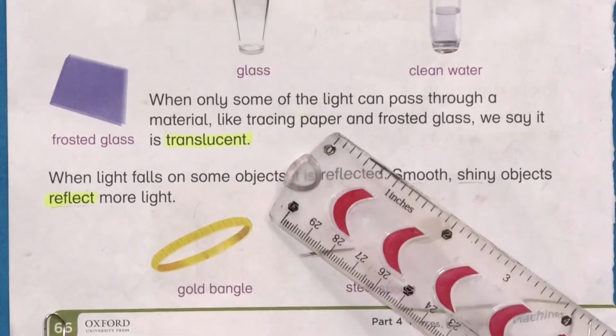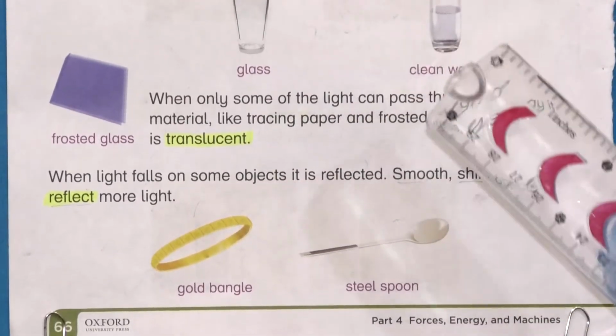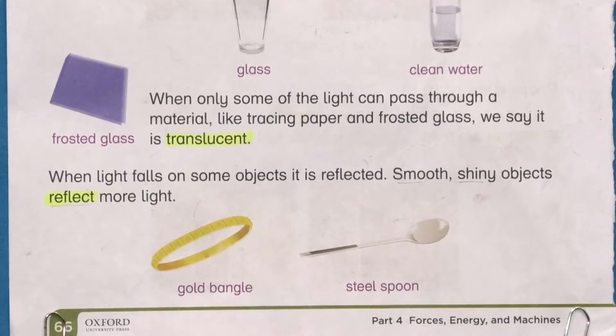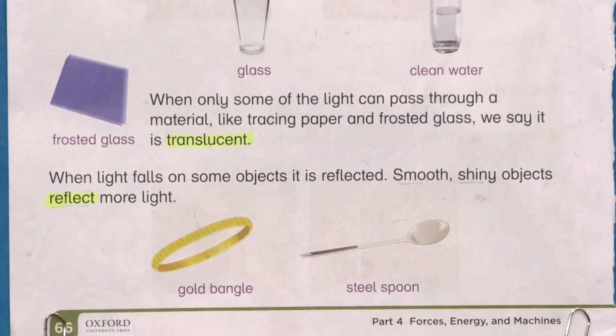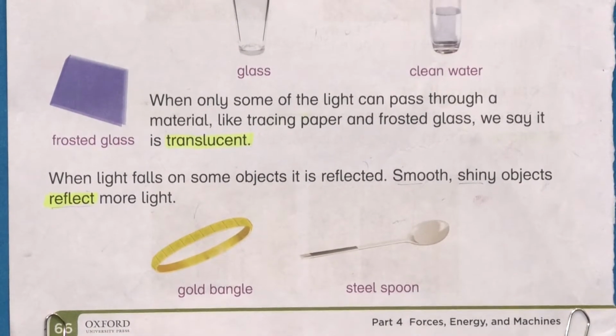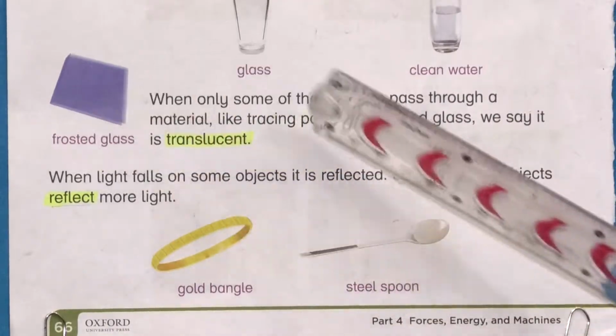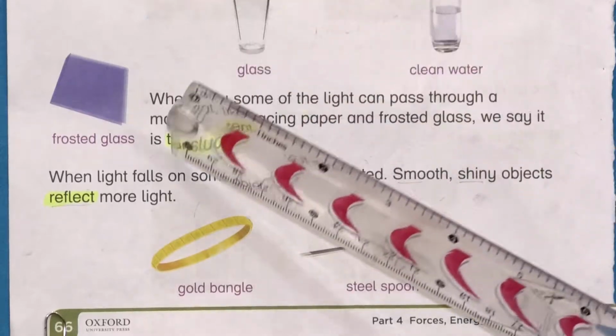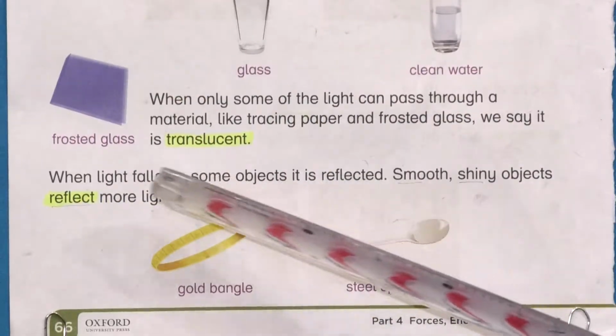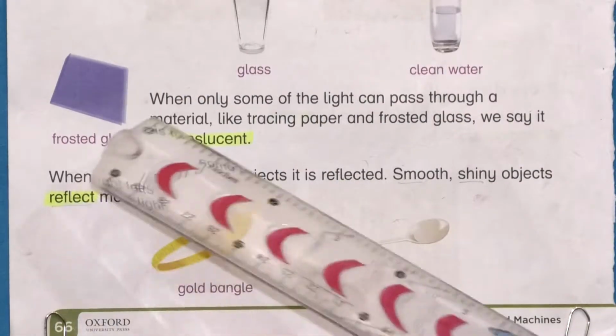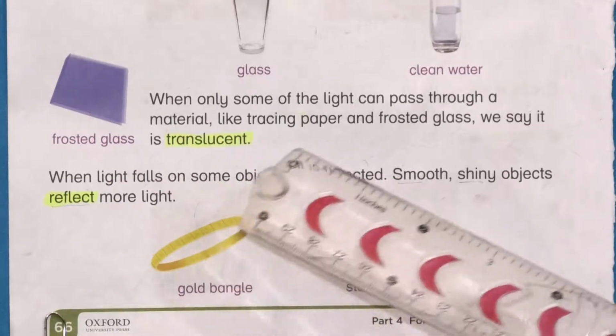Translucent objects allow light to pass through them partially. So these are called translucent. Examples of translucent objects are frosted glass, butter paper and tracing paper.